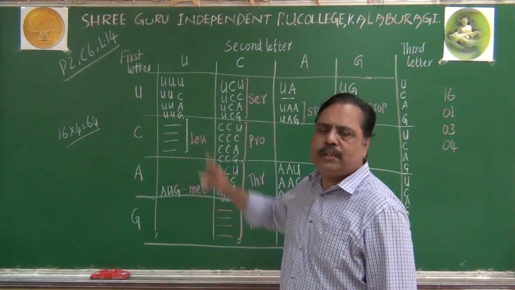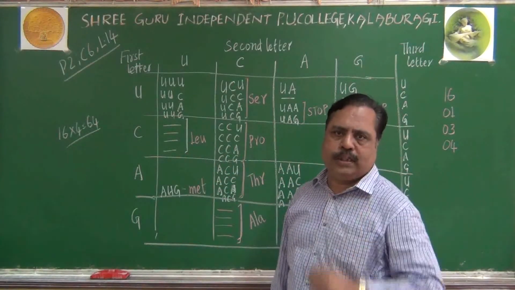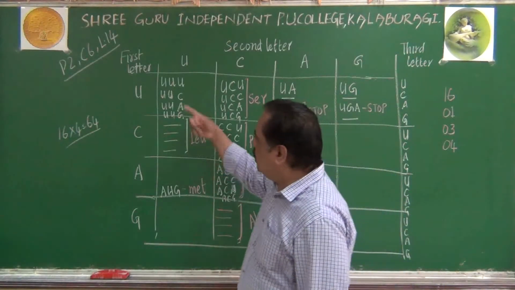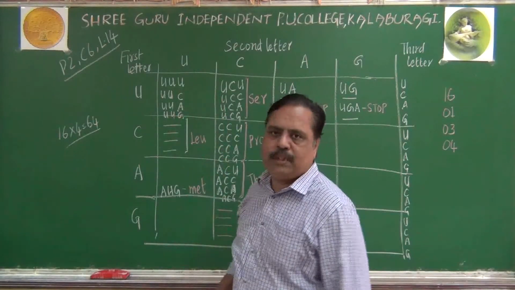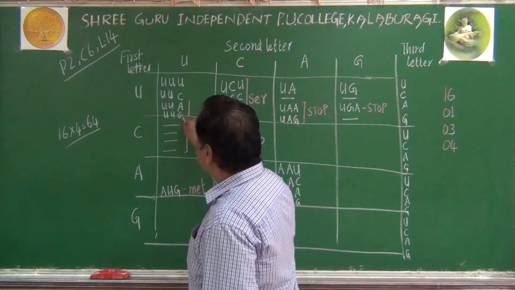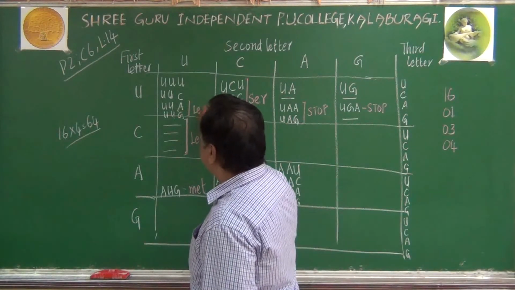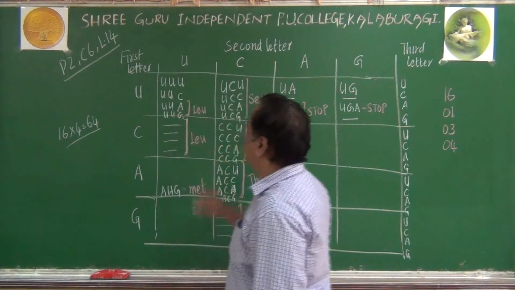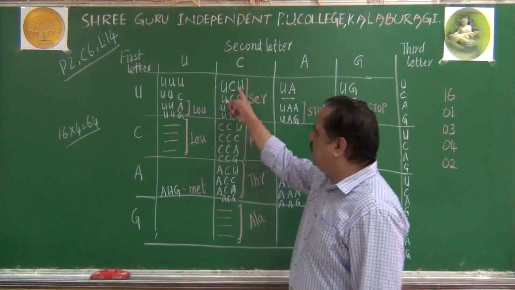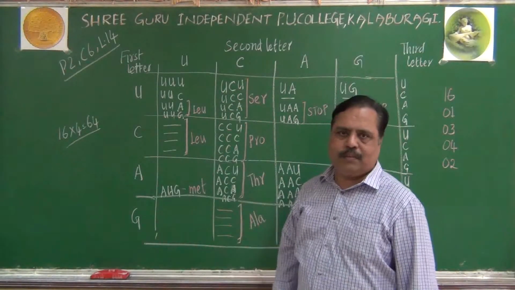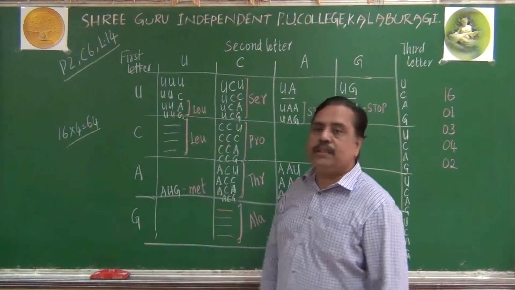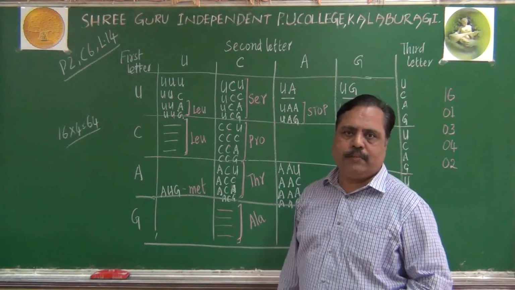Not only these 4 are coding for leucine. Even above this, first column, first square, these 2 codons are also coding for leucine only. So what I can say is, they are all degenerate codons. One amino acid called leucine is coded by 6 codons in the mRNA.